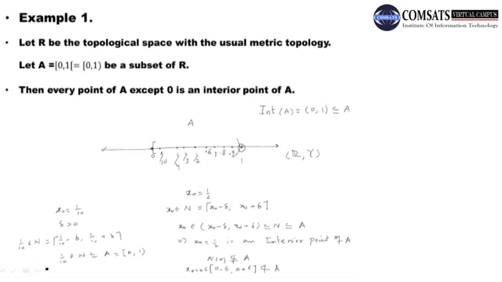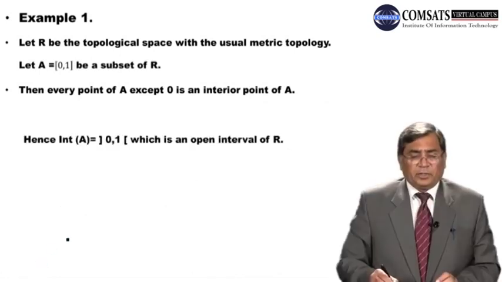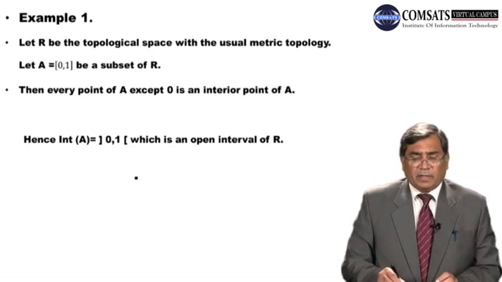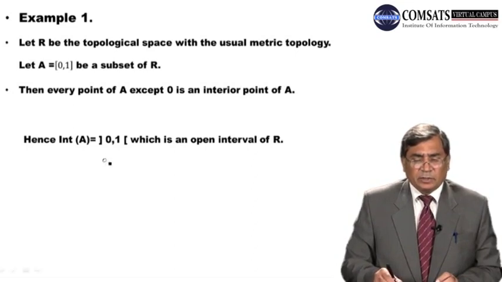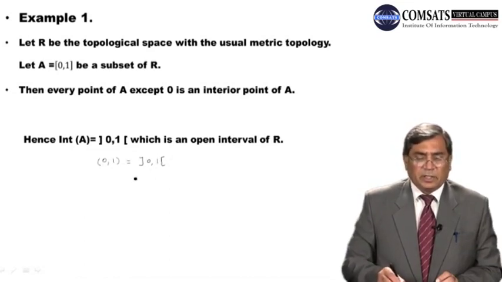So dear students, the interior of A in this case is the open interval (0, 1). Remember, this can also be written in this way as well, with open brackets, or we can write it in this way. Both notations are used for this. If it is closed, then closed brackets; if it is open, then open brackets, and it is an open interval. So the interior of A is the open interval, the collection of all the points of the open interval (0, 1).